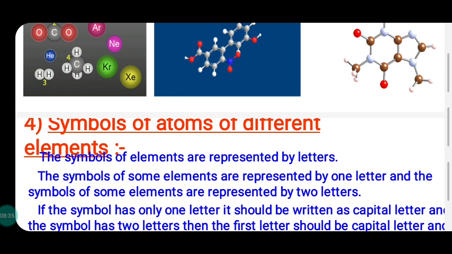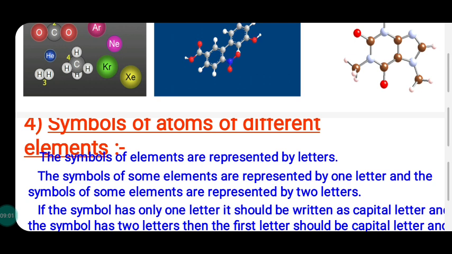Then the fifth rule to be followed is you can also use places names, countries names, scientist names, etc. in order to represent elements. For example, places name America, symbol capital A and M, Am.